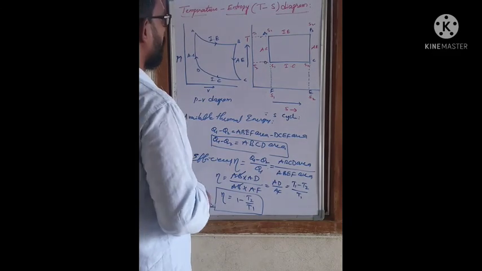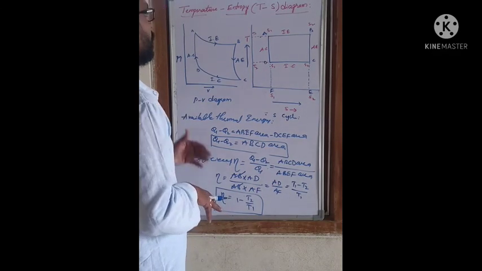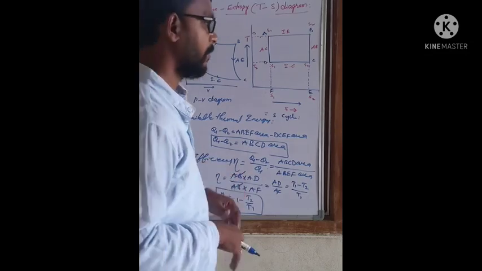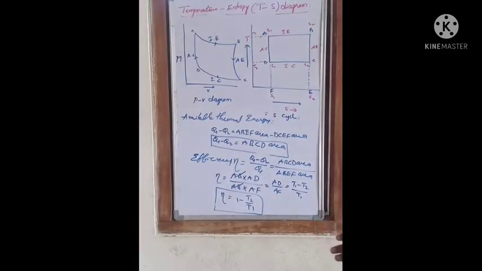So these are the applications of this TS diagram. With this we'll stop this thermodynamics chapter. You have to note this down in your notebook.